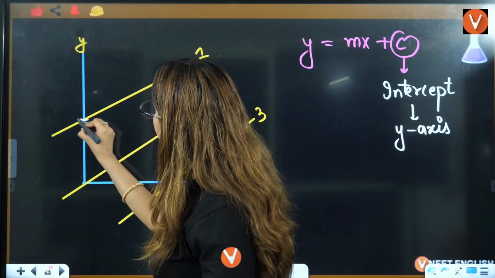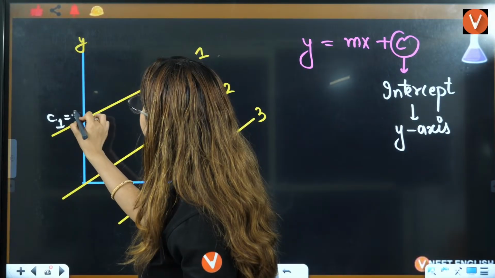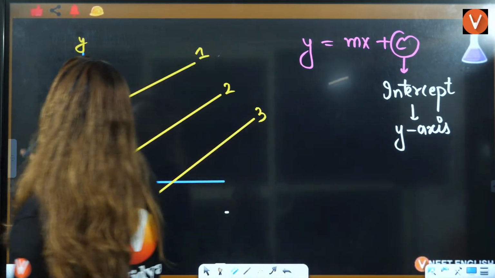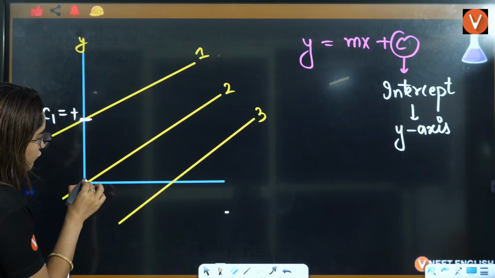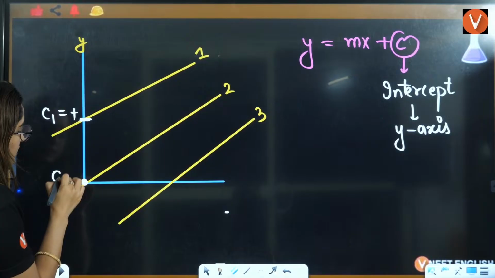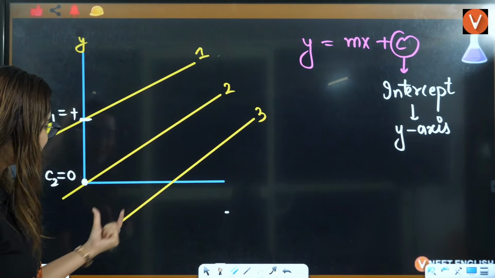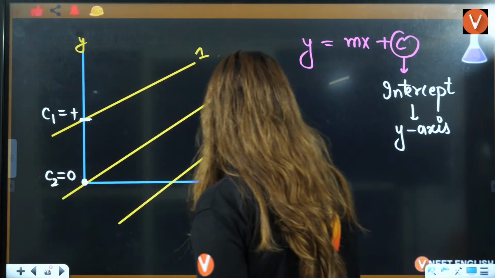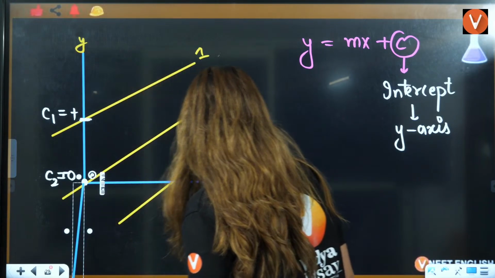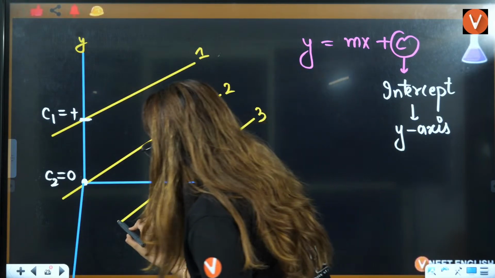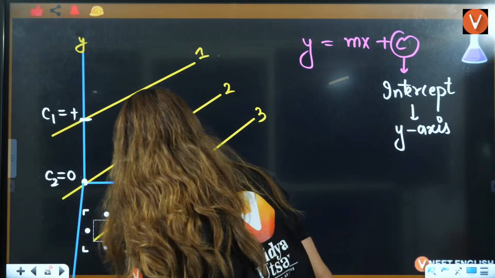So here it is touching the y-axis here. So that means the intercept of 1 is going to be positive, right? I can just write it here. Intercept of 1 is going to be positive. Here it is passing through the origin. That means here the intercept of 2 is going to be 0.